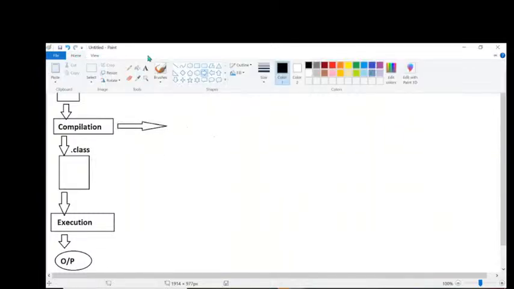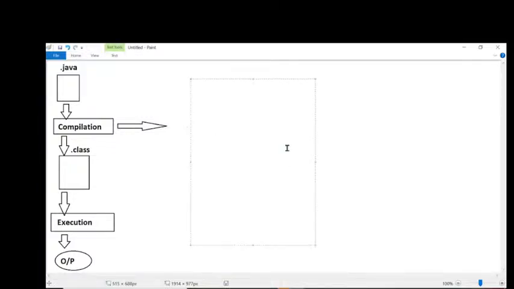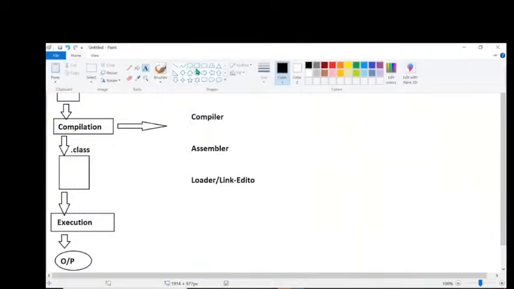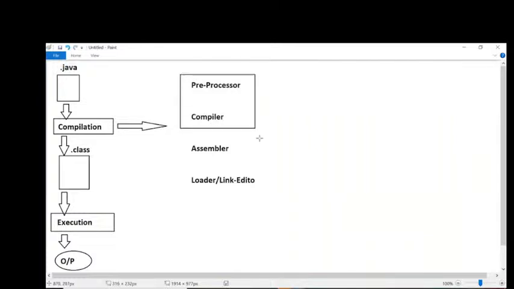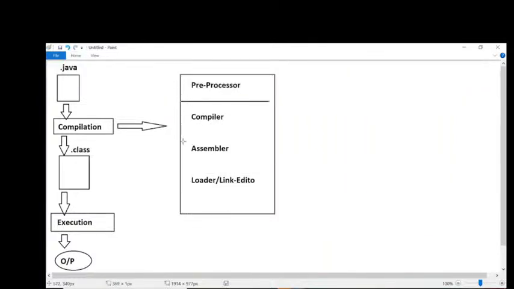how many phases are available in general in compilation, guys? In C and C++, four phases are available. What are the four phases? Preprocessor, then compiler, then assembler, then loader, linker, editor. These are the various phases available in C and C++. Okay, now get what I'm telling you.